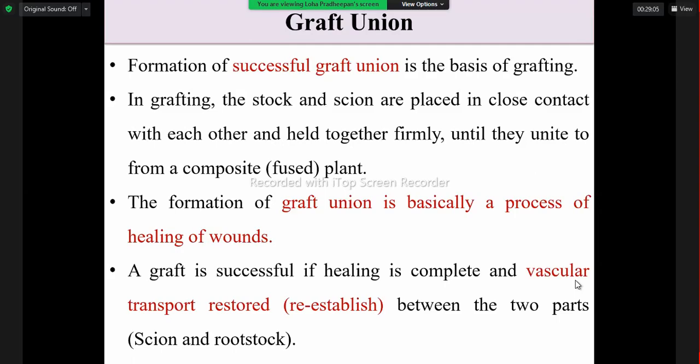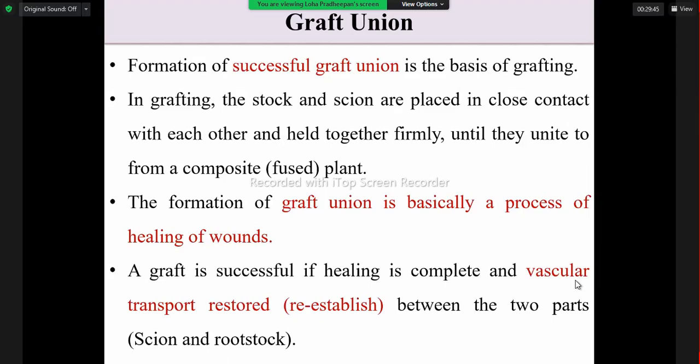Formation of a graft union means if we combine the rootstock and the scion cambium together and tie them up with polythene, the wound made can be healed and develop as a single plant. That portion is called the graft union.